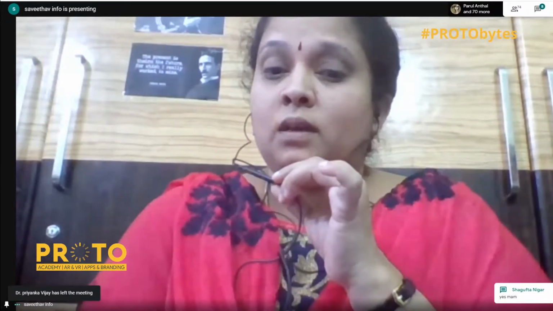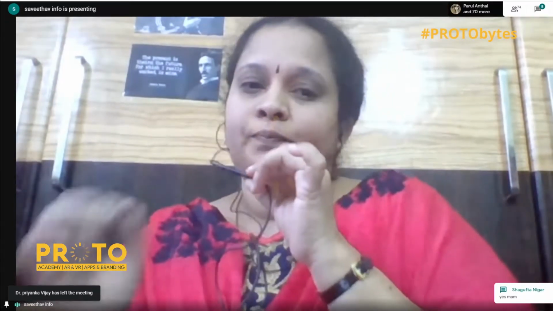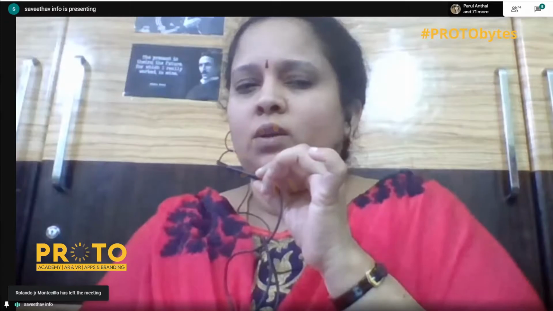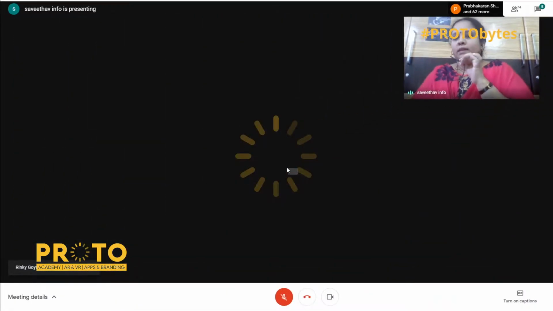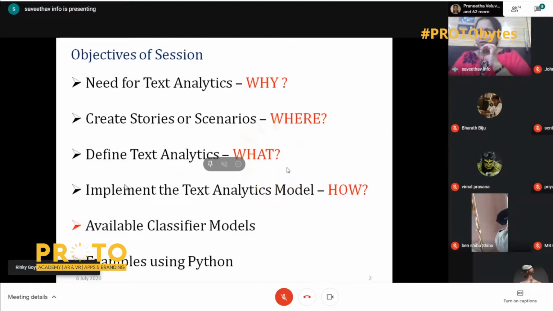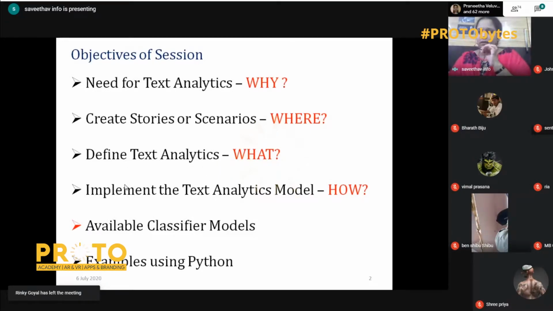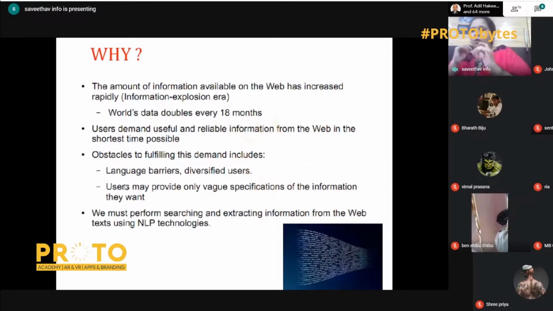The objectives of the session. First, we tried to find out what is the need for text analytics, why we go in for text analytics. Next is how to create stories using text analytics, where the purpose lies, where the application is. Then we try to define text analytics, and then we implement a text analytics model. And then we see some examples of already available classifier models, and we are going to see some examples using Python implementation.